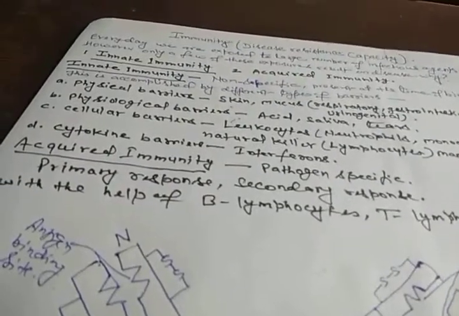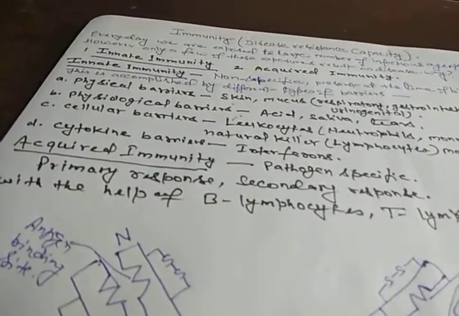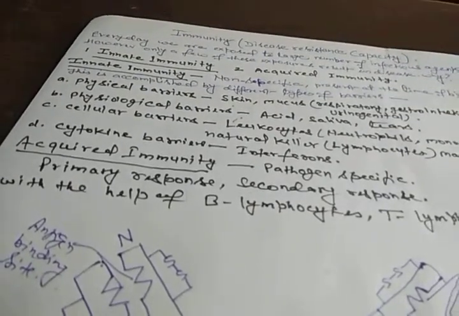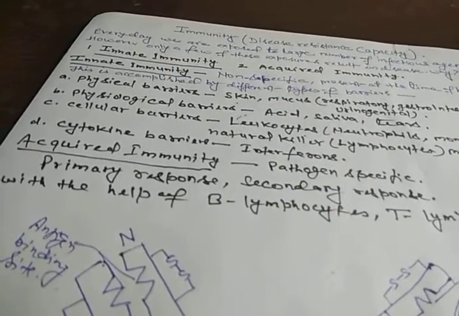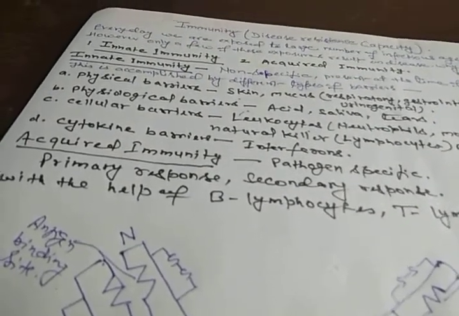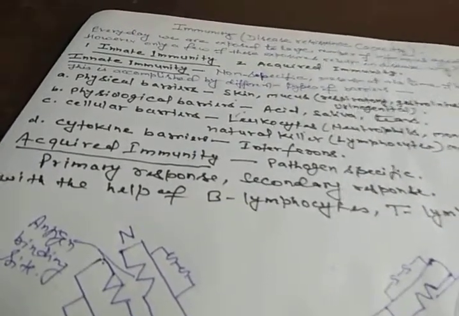But if the body encounters the same pathogen again, it gives the secondary response, which is highly intensified. So this shows that our immune system has the memory of the first encounter.